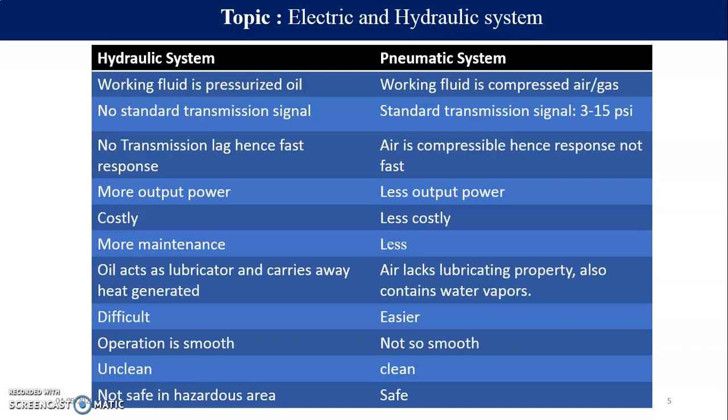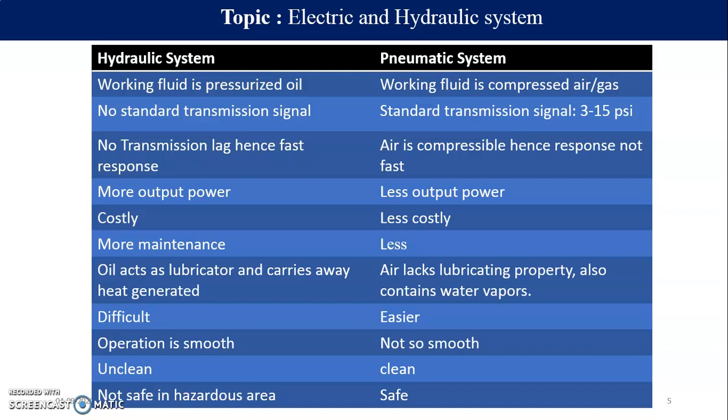They are difficult, and pneumatic systems are easier compared to hydraulic. They are easier, but compared to electrical they are not that soft or easy to operate. Its operation is smooth and not that smooth. Now in a hydraulic system, as we have pressurized oil and oil is a bit more viscous, you don't get a sound like a cut in hydraulic. They give very slow and smooth motion. Compared to that, there is a bit of sound which is always there in pneumatic actuators.